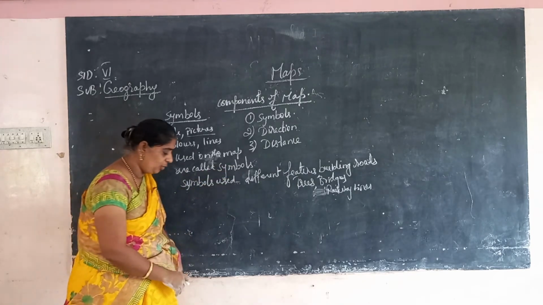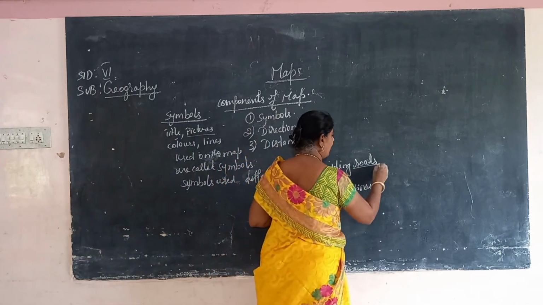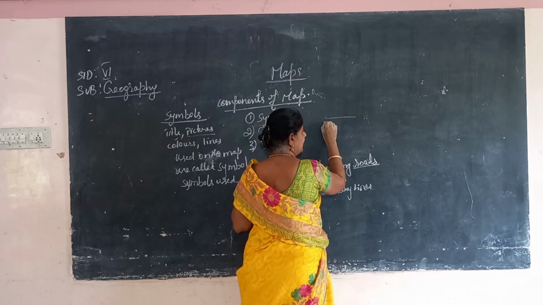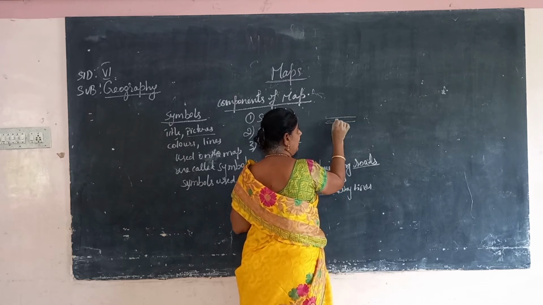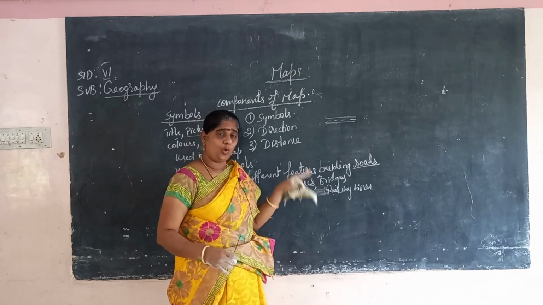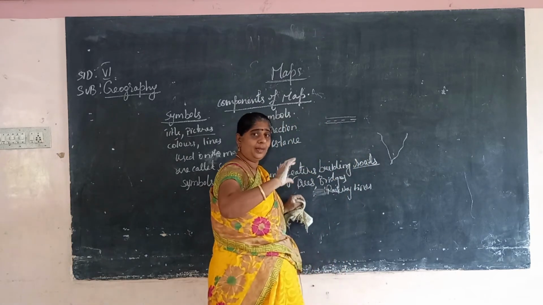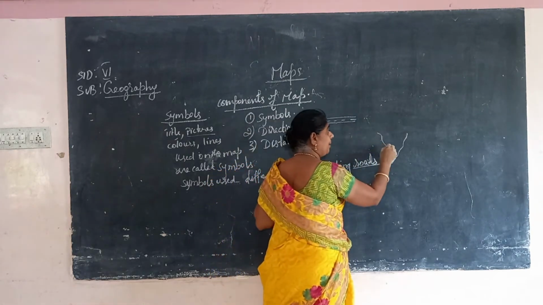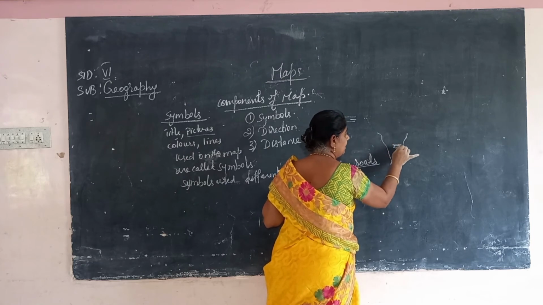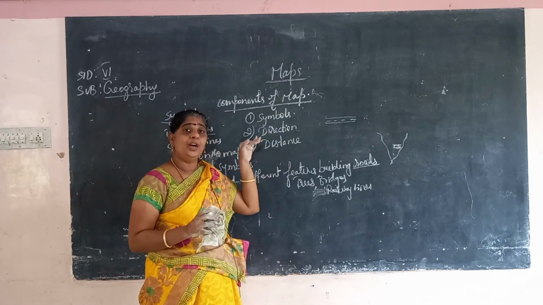For example, if you want to show a road, it will be represented like this. We cannot draw the road exactly as it is on the map, so we represent it with a symbol. If you mark it like this, it is identified as a road.